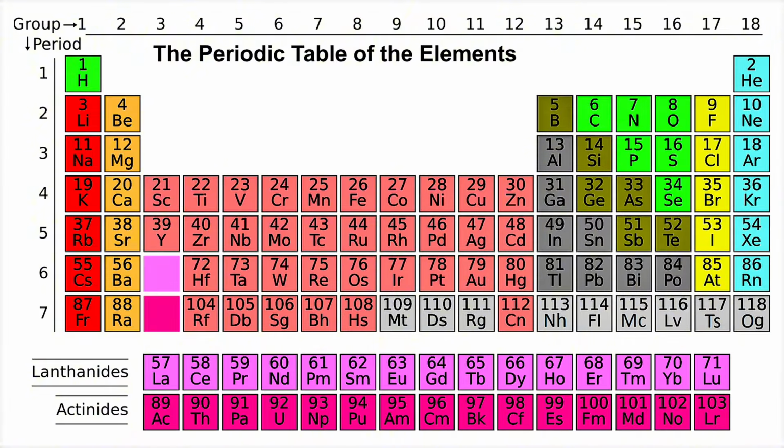Moving to another group, we have groups 3 to 12. This group 3 to 12 is known as group 3B. In this group 3 to 12, what you can find are the transition metals. Examples of these transition metals are scandium, titanium, and so on. So what does this group 3B do?